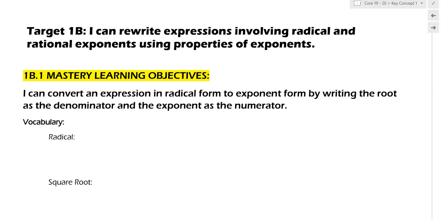We are now looking at target 1B. You should have just taken your A mini quiz. If you have not taken your A mini quiz, pause the video, raise your hand, and ask your teacher for the A mini quiz. Otherwise, if you have taken the A mini quiz, you're looking at target 1B.